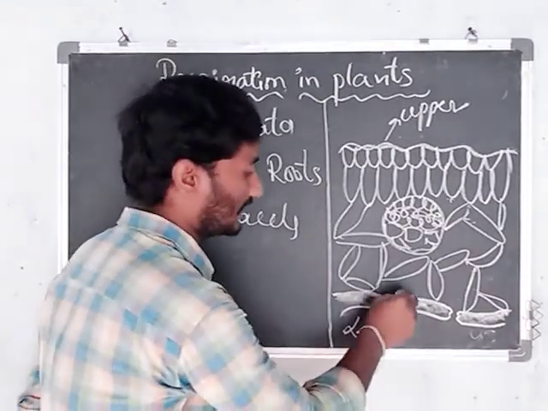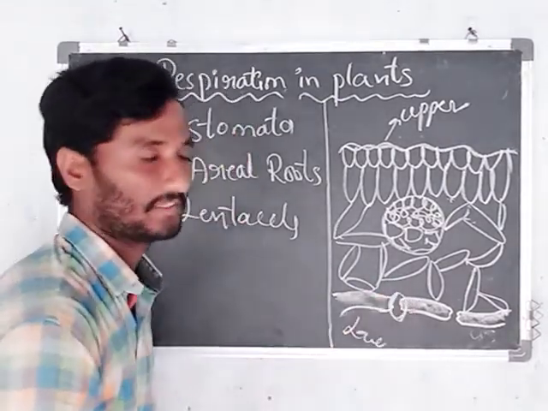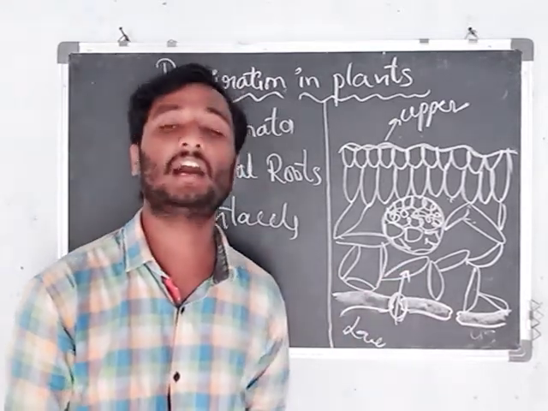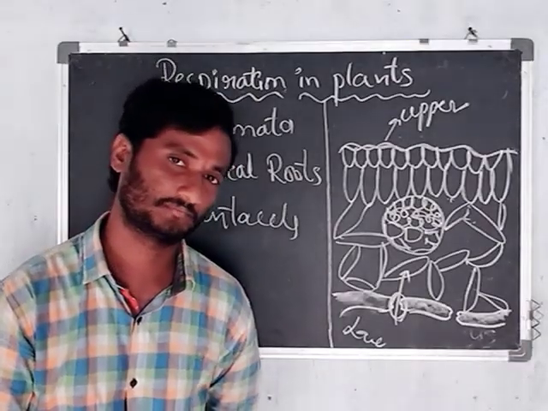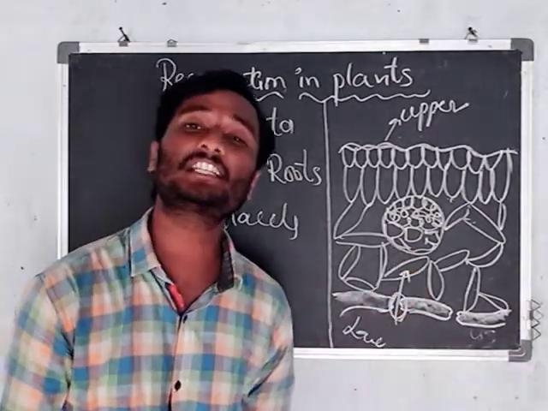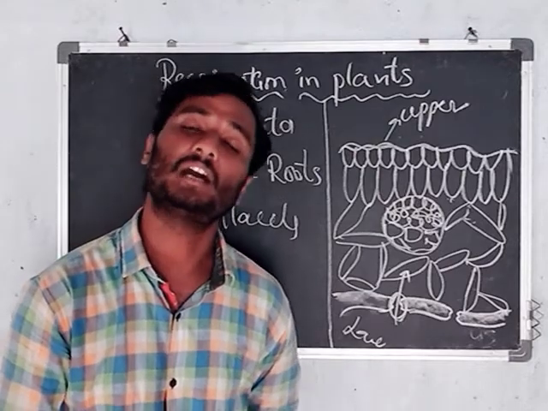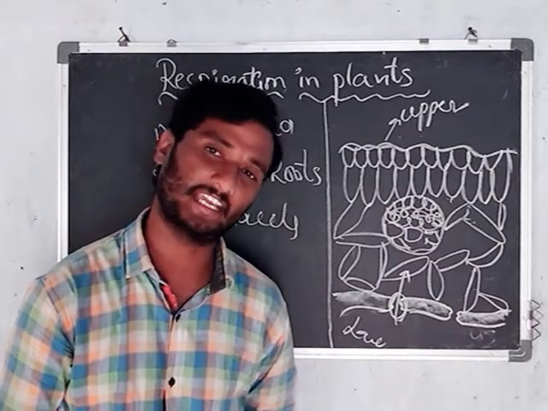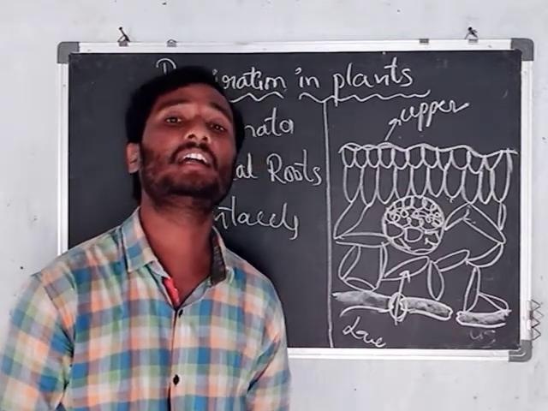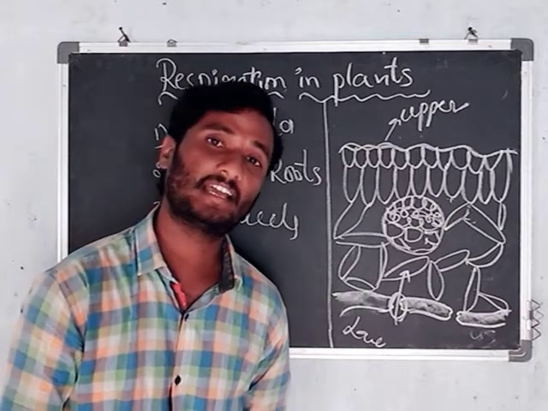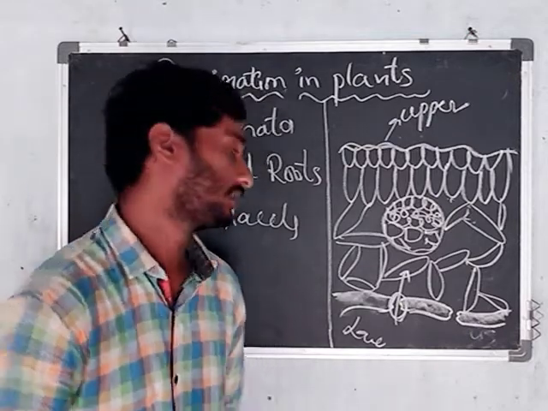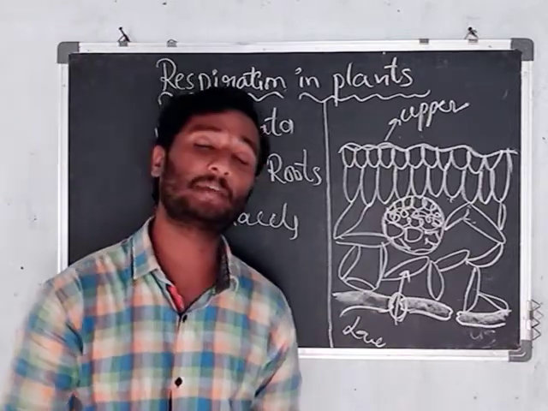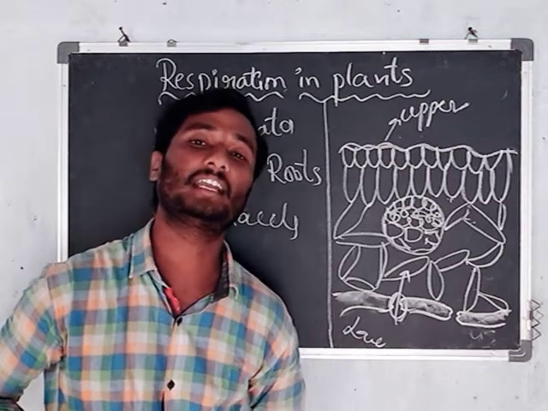Look here, these are called stomata. The stomata are directly connected to air spaces, or air chambers. The air chambers are totally filled with air. Stomata are like our nose, and the air spaces are like our lungs.